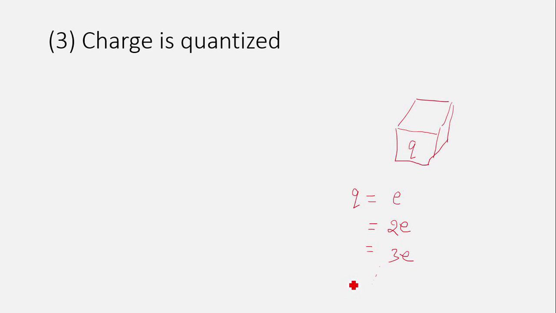That means the charge carried by this body may be equal to the charge carried by n electrons, right? The charge may be positive or negative. This is quantization of charge.